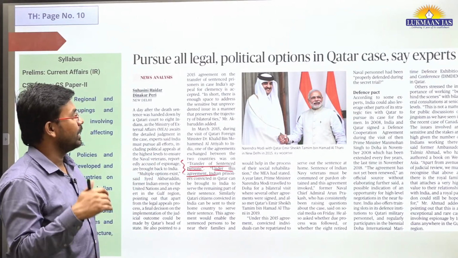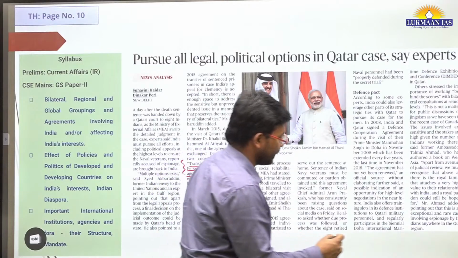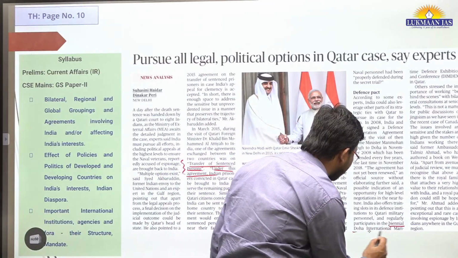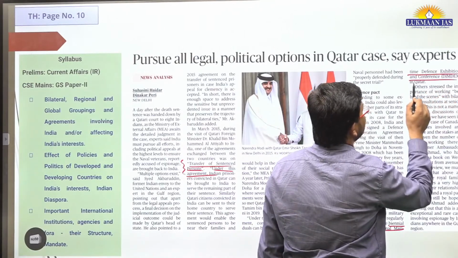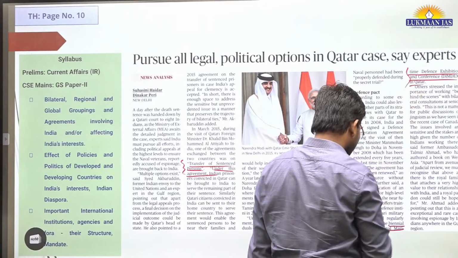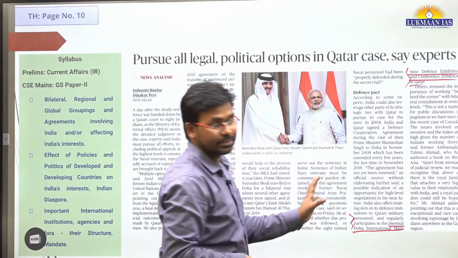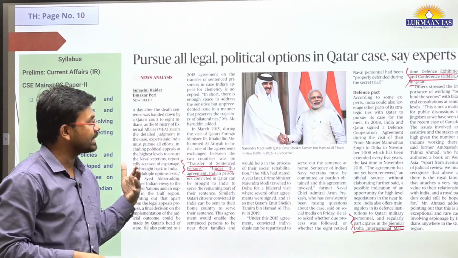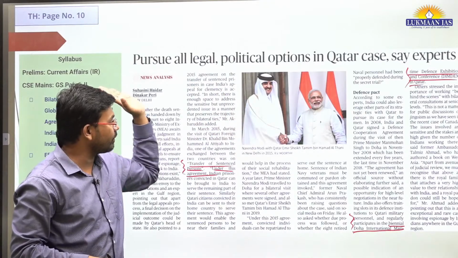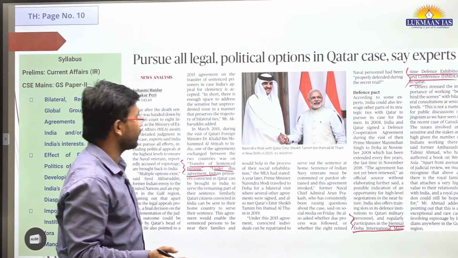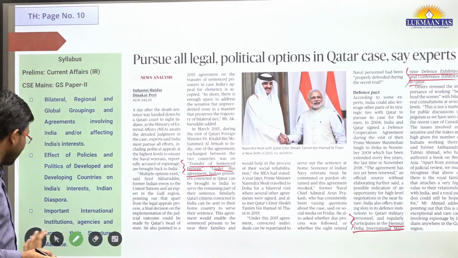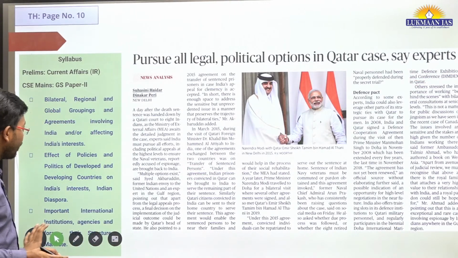Apart from this, there was another thing, the biennial Doha International Maritime Defense Exhibition conference in Qatar. India participates in this particular conference, and India has developed good ties. This is the King of Qatar, and this is the Prime Minister of India. So having understood this, let us now move to another topic.